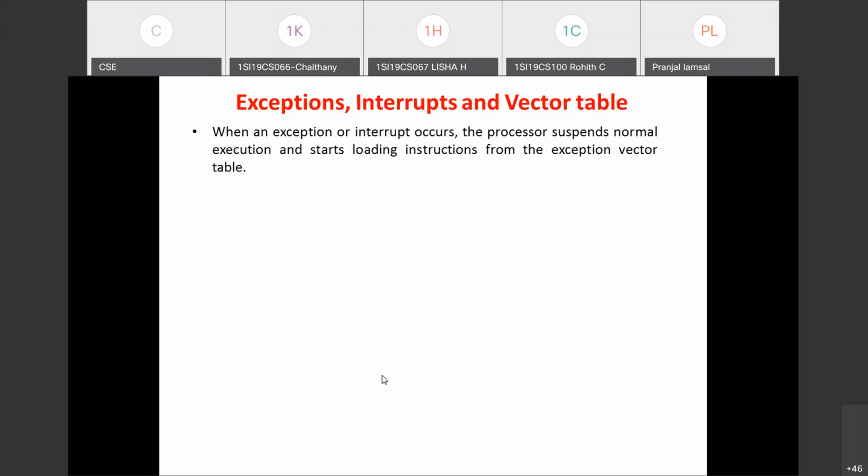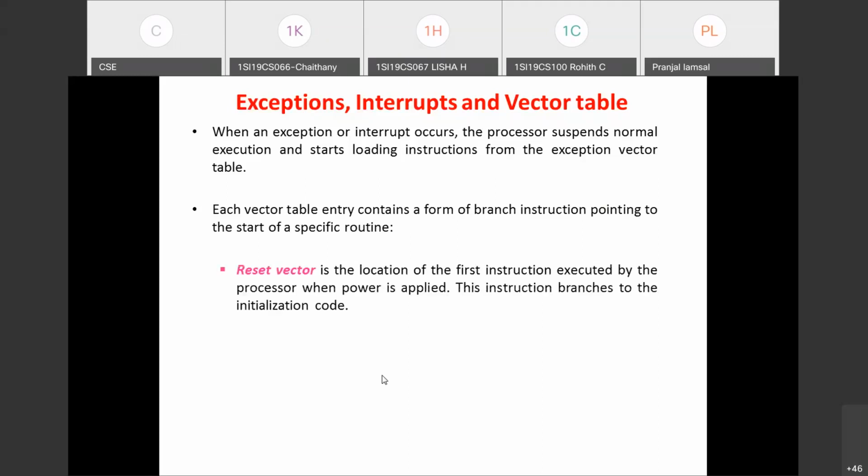So the ISR instructions will be fetched one by one and executed, and a special return instruction will transfer back the control to the normal function, to resume the execution once the ISR is completed. So remember, whenever an exception occurs, normal execution will be suspended and the ISR will be serviced, for which the processor is going to load the branch instruction. Upon execution of that branch instruction, control gets transferred to the ISR, and one by one the ISR instructions will be fetched for execution. And as I have already mentioned, in ARM there are 7 interrupts or exceptions.